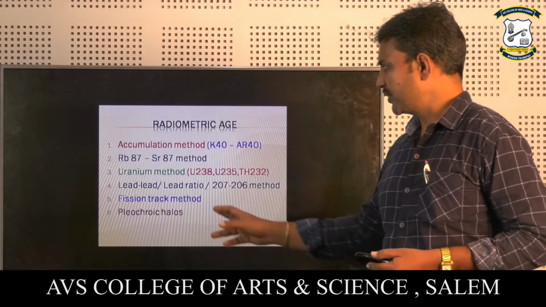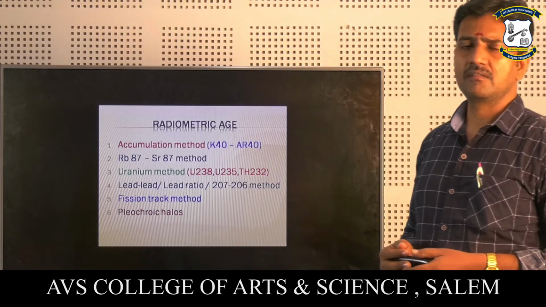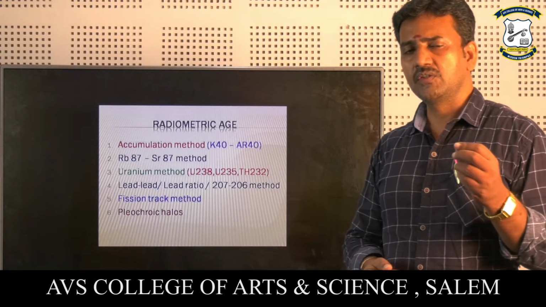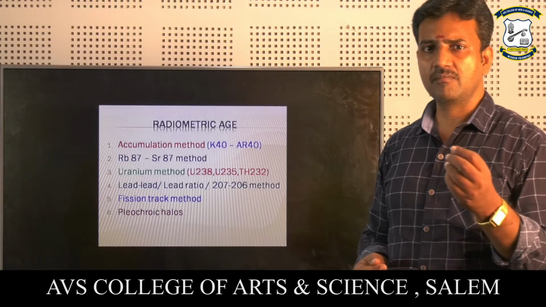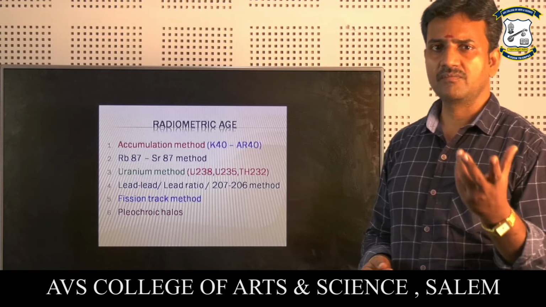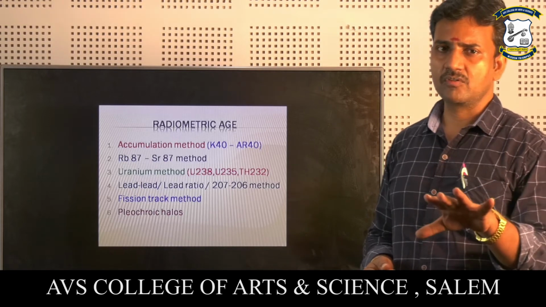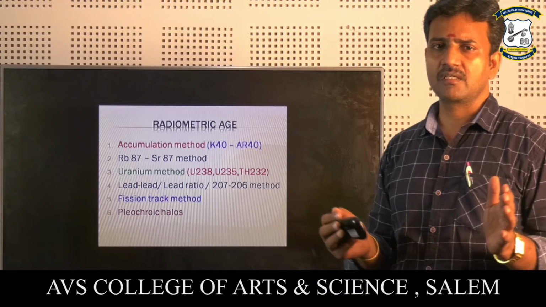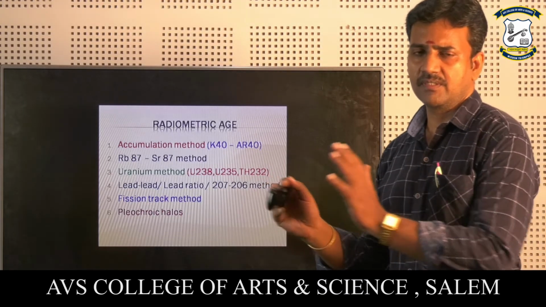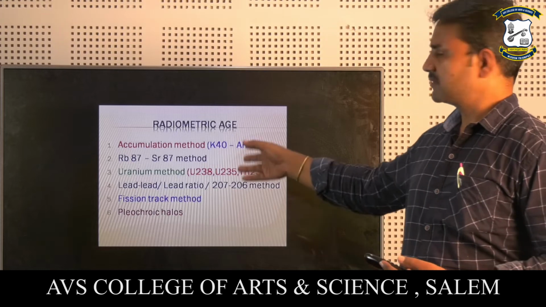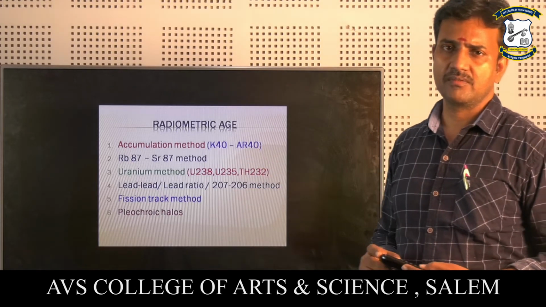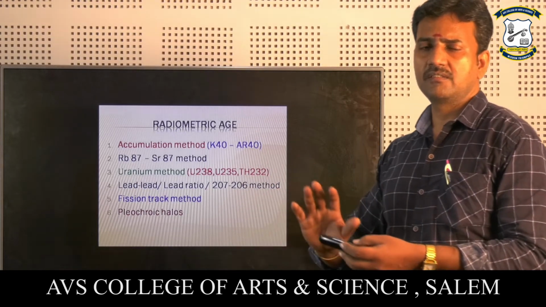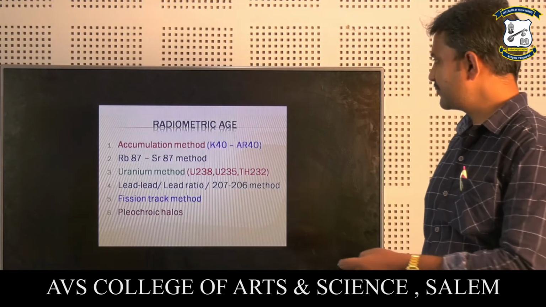And pleochroic halos. For example, in mica there is a zircon inclusion. In this zircon, during the time elapsed, a circular halo forms. We are going to see it in the microscope. It gives the pleochroic halos. So if the pleochroic halo is bigger, the age is also bigger. So these are the radiometric methods. Using these we are calculating the age, not only of the rocks, but the age of the earth also we can calculate.